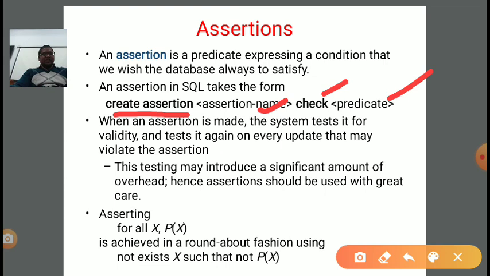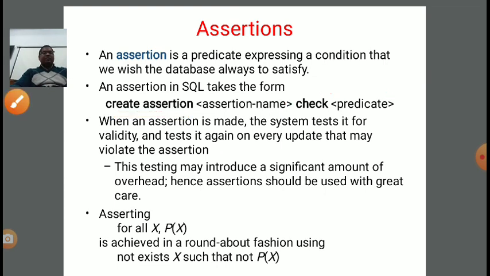When an assertion is made, the system tests it for validity and tests it again on every update that may violate the assertion. So at every step, the system will test the validity of the assertion. This testing may introduce a significant amount of overhead, hence assertions should be used with great care.